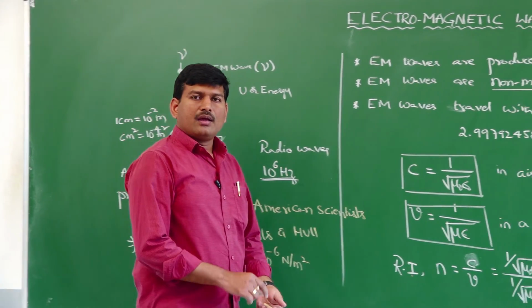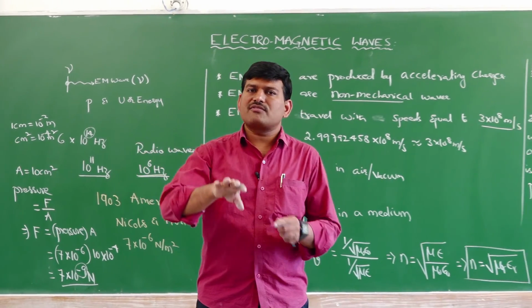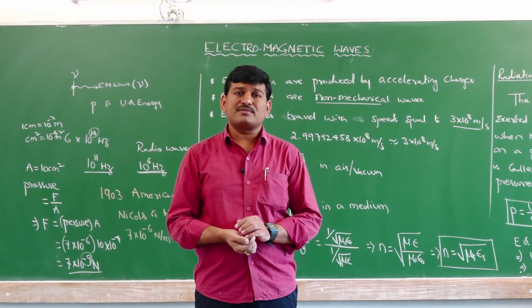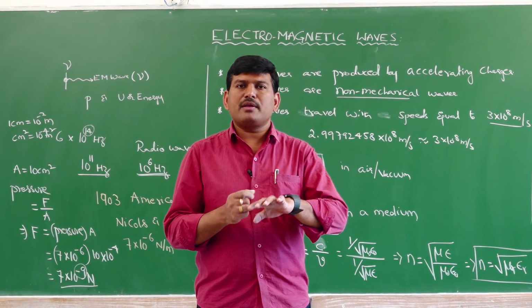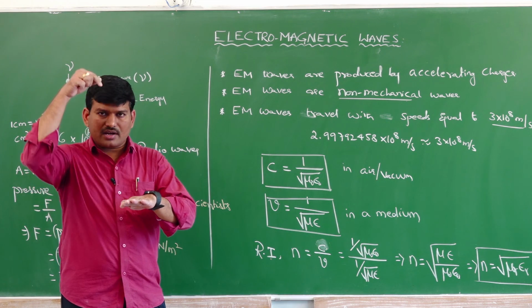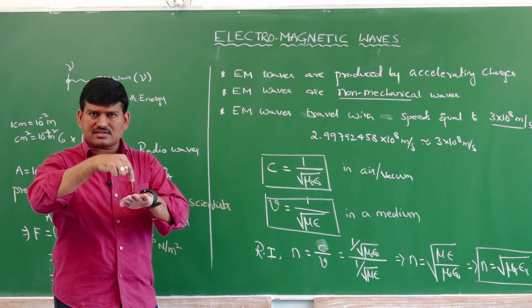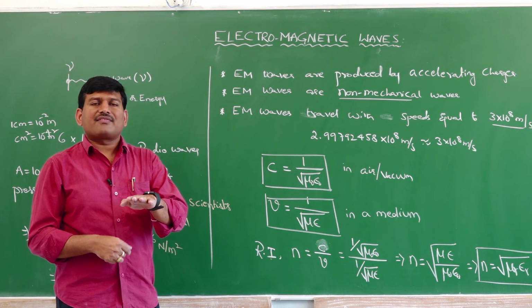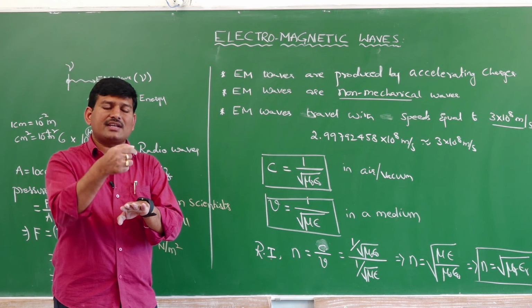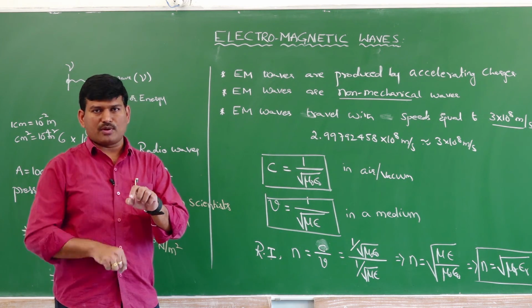That is why when the sun radiation falls on our hand, we generally observe that our hand becomes warm. After some time we feel hot, because the radiations are carrying energy, and that energy is imparted to the human body.